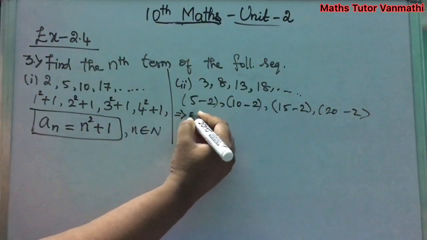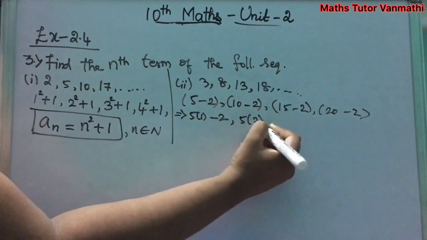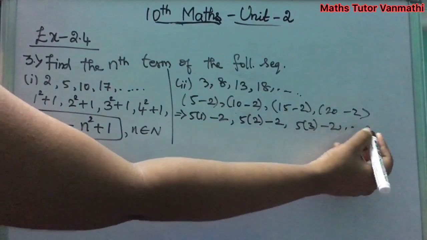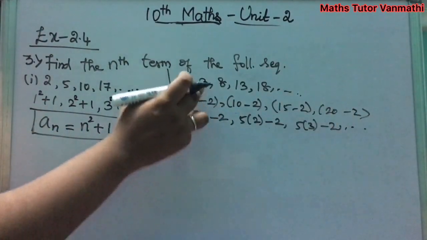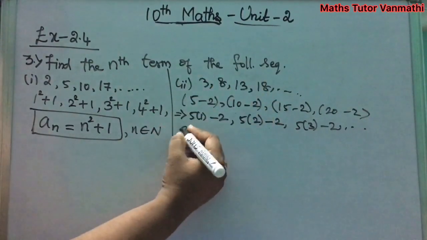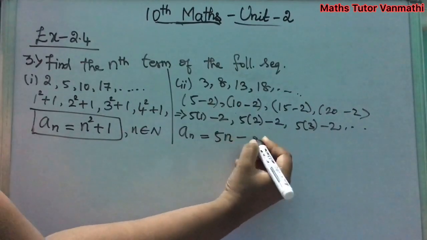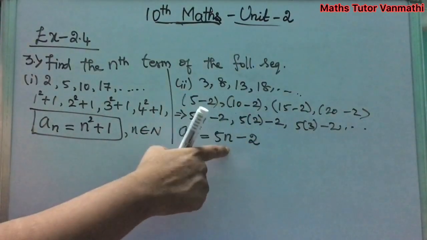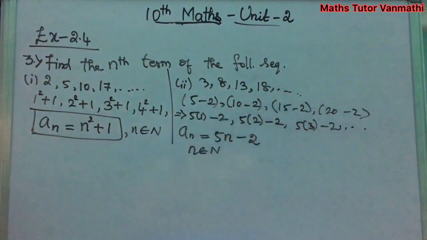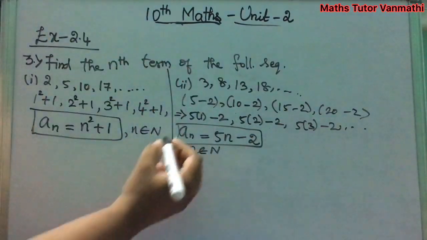This can be written as 5 into 1 minus 2, 5 into 2 minus 2, 5 into 3 minus 2, etc. That is, 5 ones are 5, minus 2 you will get 3, 5 twos are 10, minus 2, 8 you will get. And this further in general term we can write as 5n minus 2, giving n values as natural numbers from 1. So you will get the sequence. Okay. So this is the general term of subdivision 2.